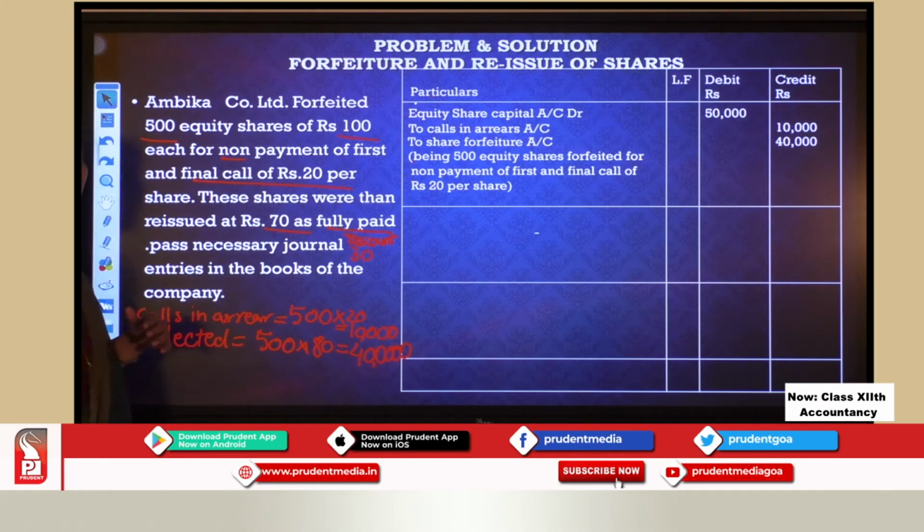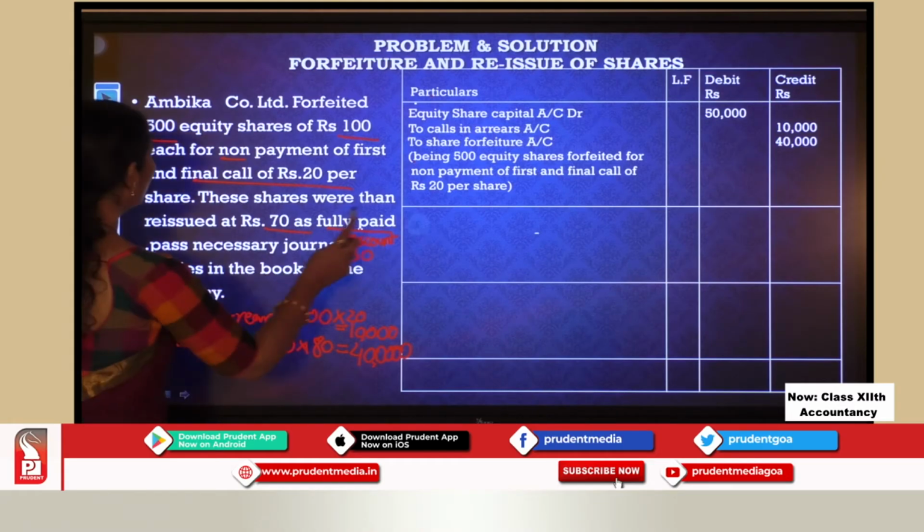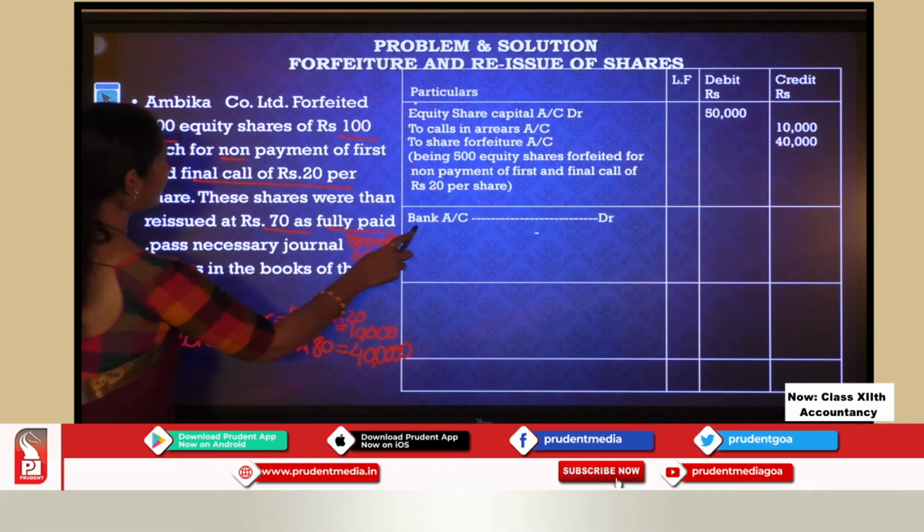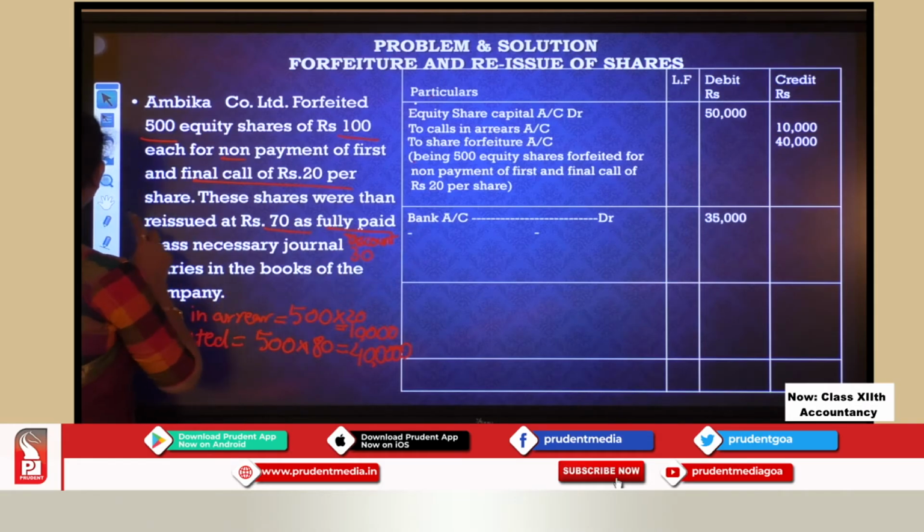Next, now I am reissuing. What they told me is that it is reissued at 70 rupees. So it is reissued at discount. So I am going to collect the money. How much money am I going to collect? I am going to collect 70 rupees per share, on how many shares? 500 shares. So let me do bank account, 35,000.